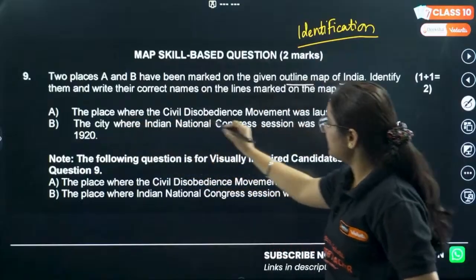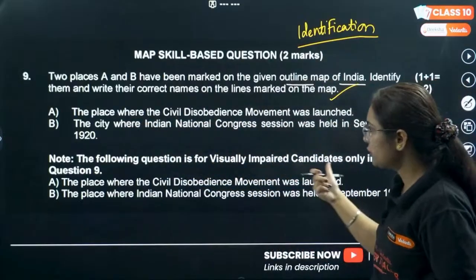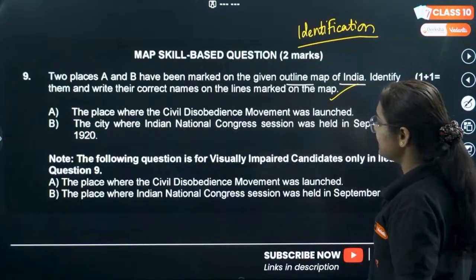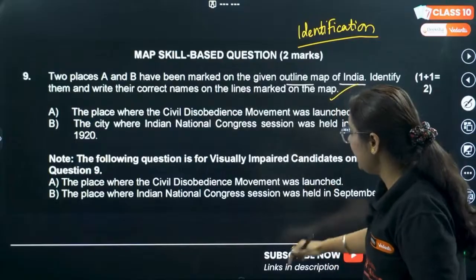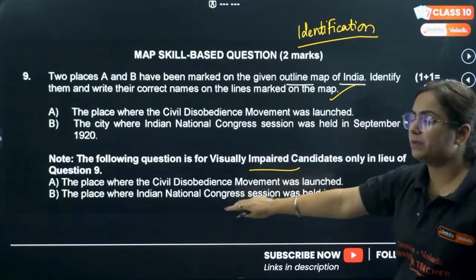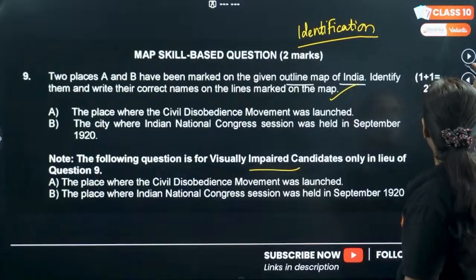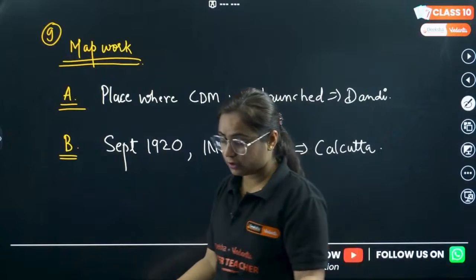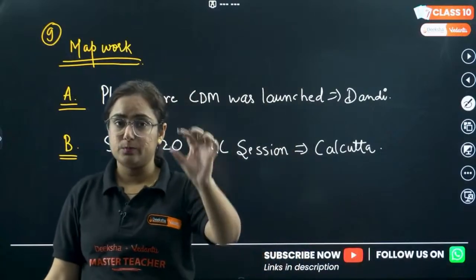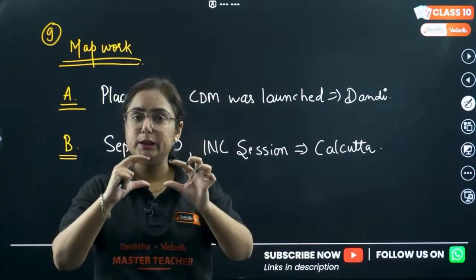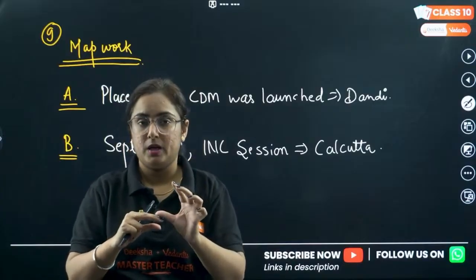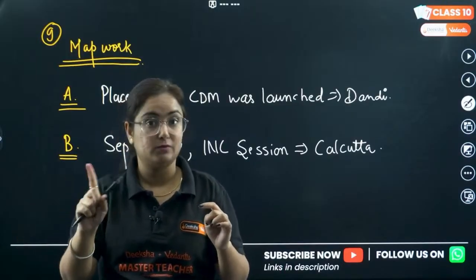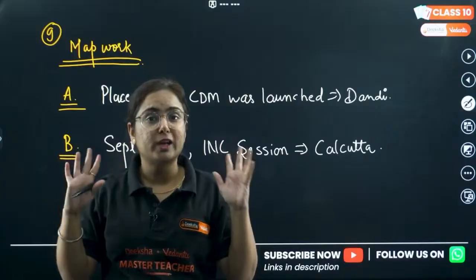A. The place where civil disobedience movement was launched. B. The city where Indian National Congress session was held in September 1920. However, for visually impaired students, we have different options. So now pay attention whenever you write your answers. Important point I am going to tell you. When you are solving history, suddenly in between your map work came. Now what will you do? You will go to the map work and mark it over there? No, you don't need to get diverted.